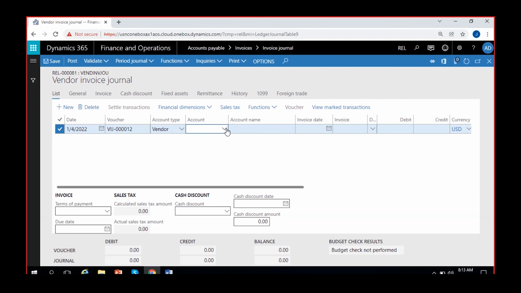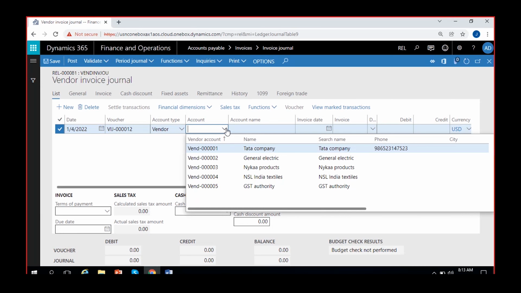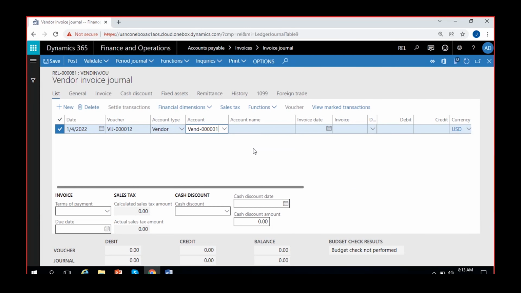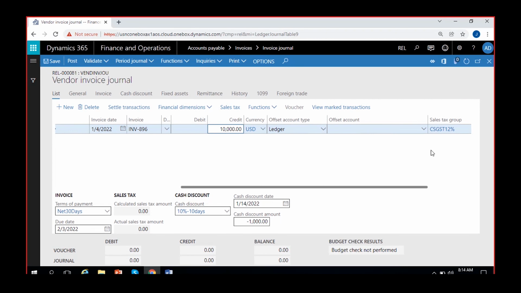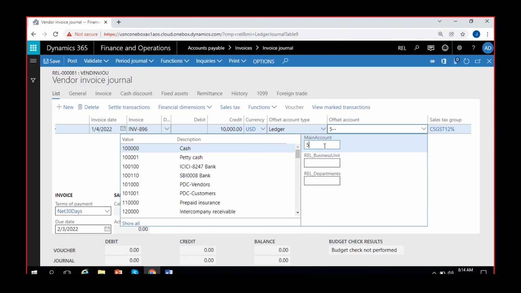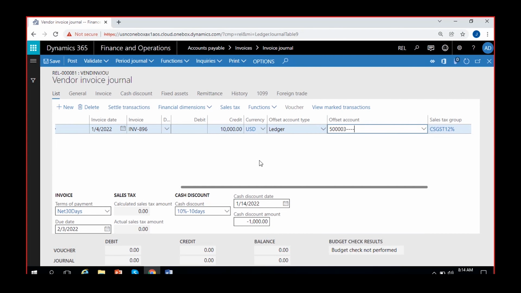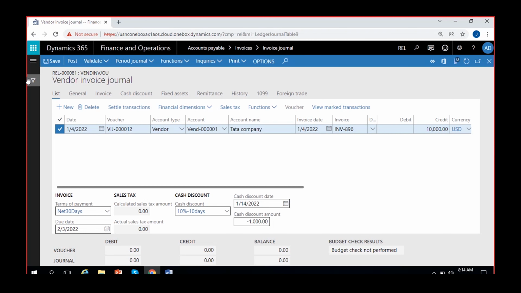Then you can select the vendor account for which you have assigned a default withholding tax group. So this one, Tata company. Give an invoice date as on today's date. Invoice number you can give. And credit the vendor for like 10,000. Okay. Offset account: select any expense account. Something like this, gift expenses I just selected. Now save it.